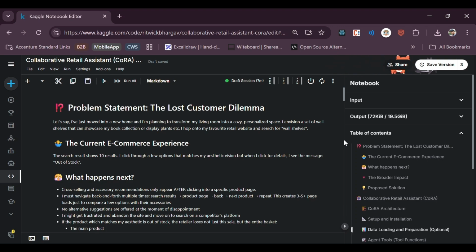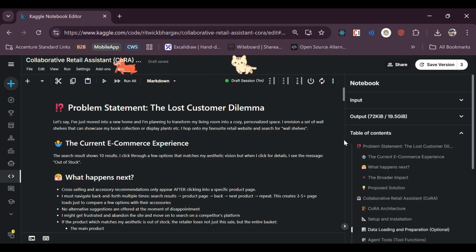Hi everyone. Here we have created a collaborative retail assistant with the help of Google ADK and Python. So, what's the problem statement here? The problem statement is I'm planning to transform my living room into some personalized space where I want to have wall shelves, and in that I could have plants displayed over there, or I could have the books displayed over there. So, what does the current e-commerce experience go like?